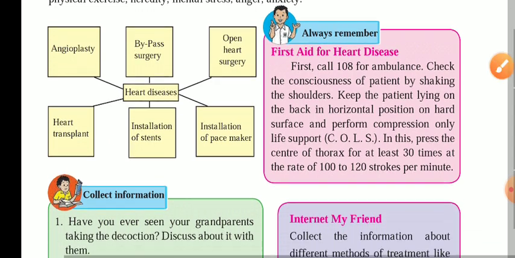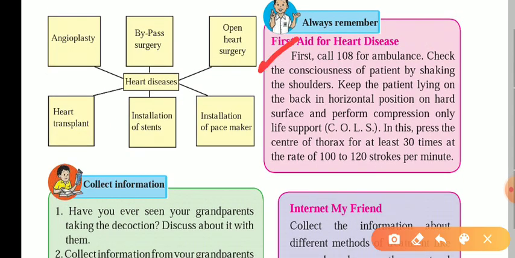Another thing is first aid for the disease. If a person is having a cardiac arrest, then the first thing he should get is first aid to save his life. Research says that 85 to 90% of persons who have a cardiac arrest can be saved with the help of proper first aid. If they get proper first aid in proper time, then their lives can be saved.